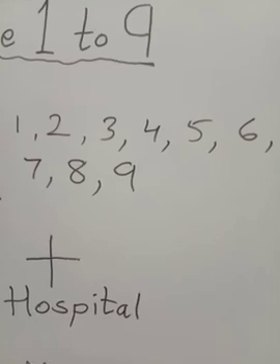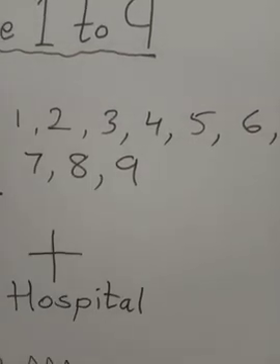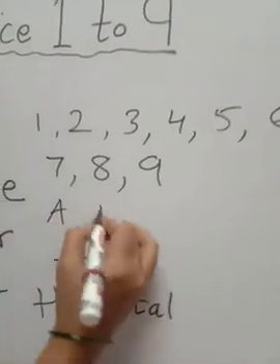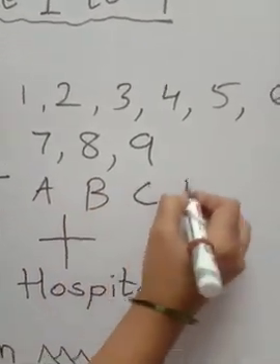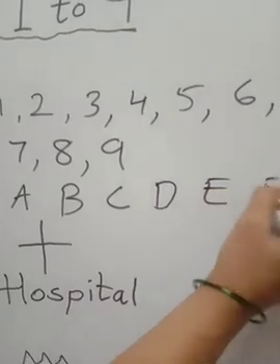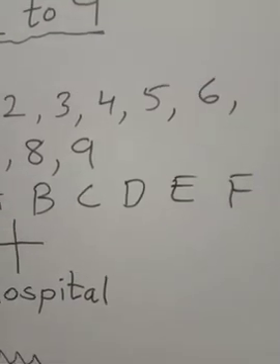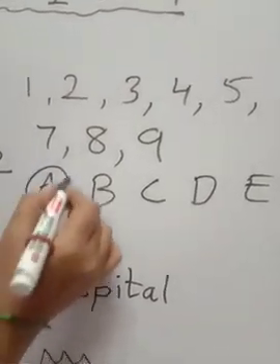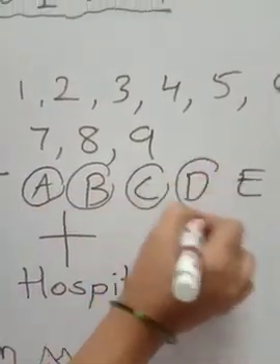Same way in English, we learn the letters A, B, C, D, E, F, G till Z. These letters are symbols in English.